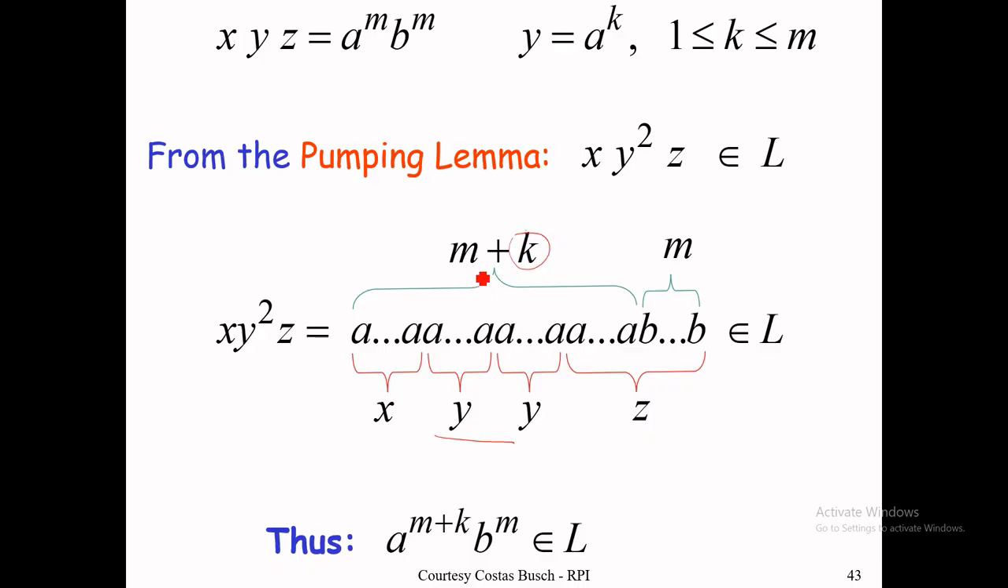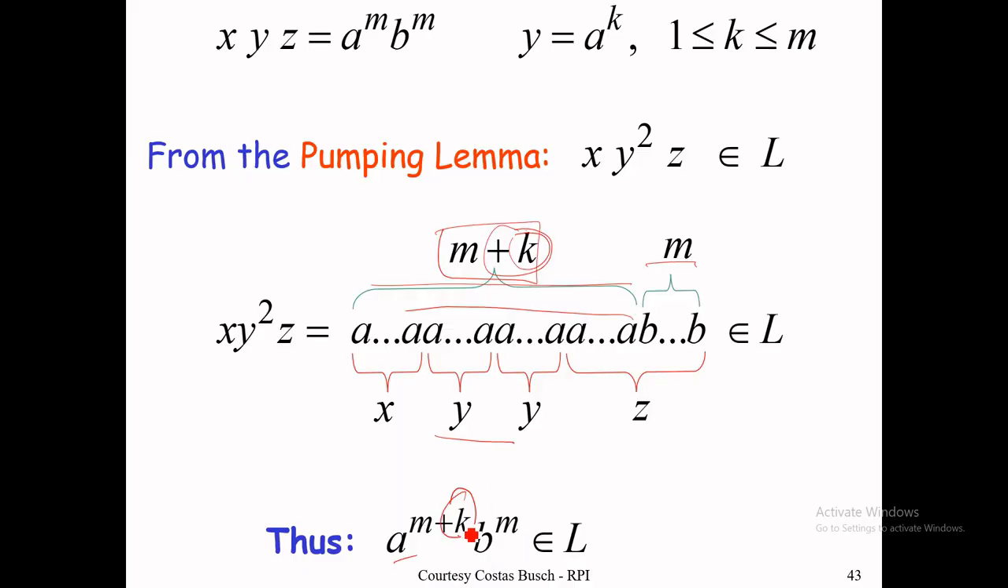When we take the string a^m b^m, the total length is 2m. But if we take y two times, the length increases by k. Then the number of a's will be m plus k, where the number of b's is only m. So the number of a's in the first part is increased by k, where the number of b's is only m.